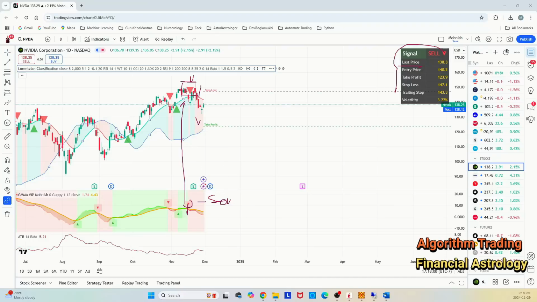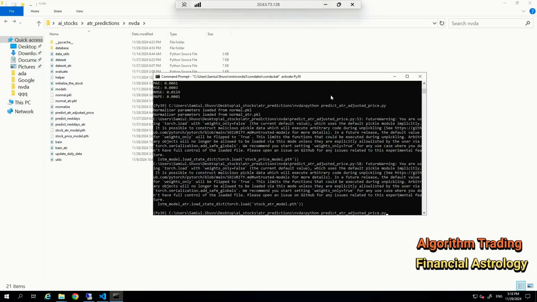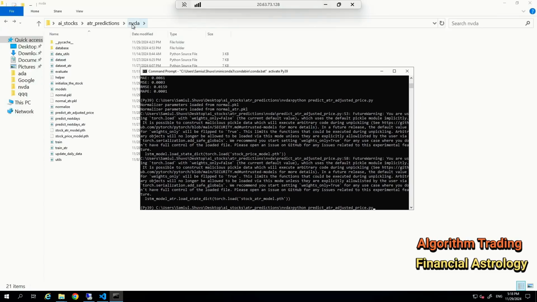Now, how are we predicting this? Again, this is done through artificial intelligence. But I'm going to show you also one of the new algorithms we have created, and this is our laboratory. You see that these are NVIDIA stock predictions. How we are doing it is, first we train our model to give us the stock price for the next 4 days. Our model takes the prices of the last 300 days of movement of NVIDIA stock, and then it predicts the next 4 days.